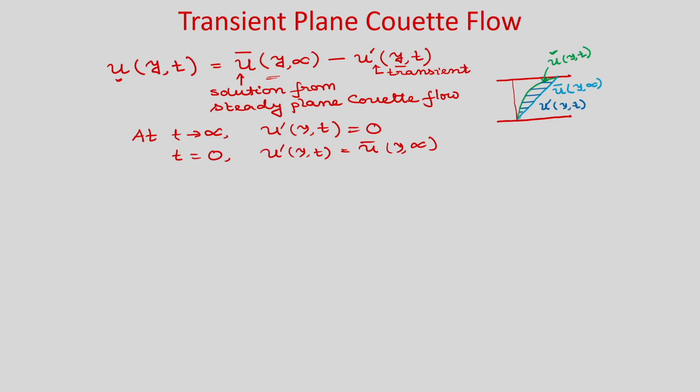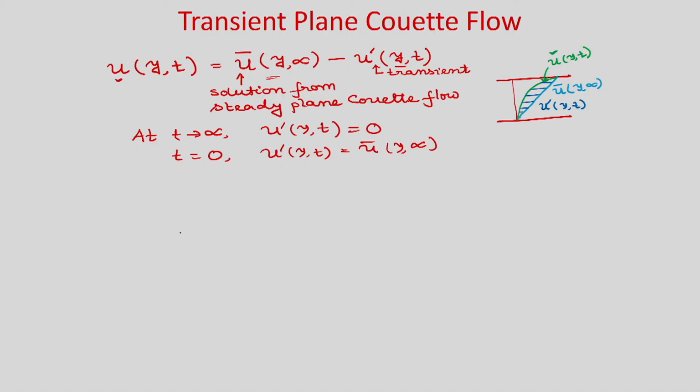So, now let us write down the boundary conditions for each individual problem. As the governing equation is linear, you can write this velocity profile using superposition of two velocity profiles. Okay. One is the steady state velocity profile minus one transient velocity profile, and that you can write as the governing equation is linear. Okay.